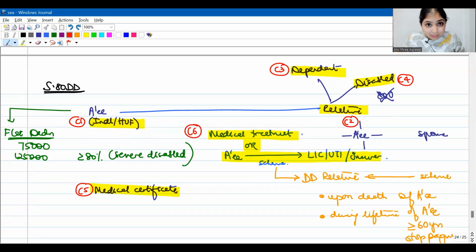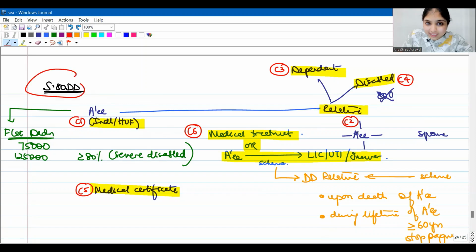He has stopped making a payment to the scheme, and during his lifetime, this relative may now receive money from the scheme because the assessee is not financially capable to continue to provide for the relative. Practical, right? Possible. So these kind of schemes also we are covering.